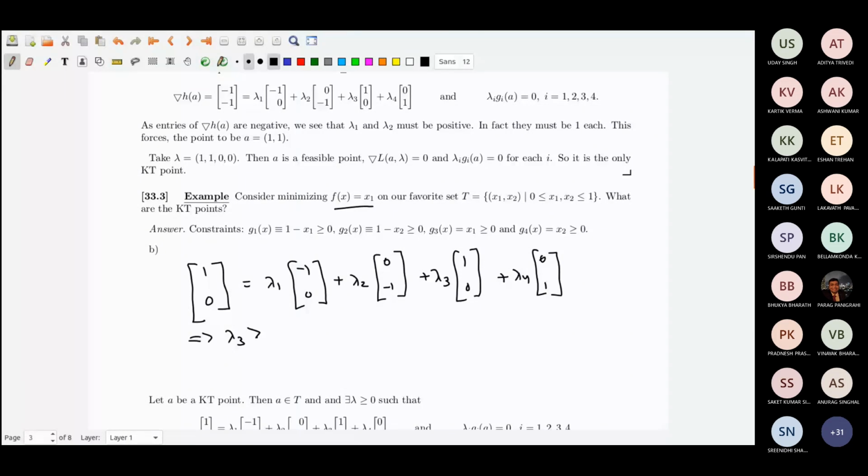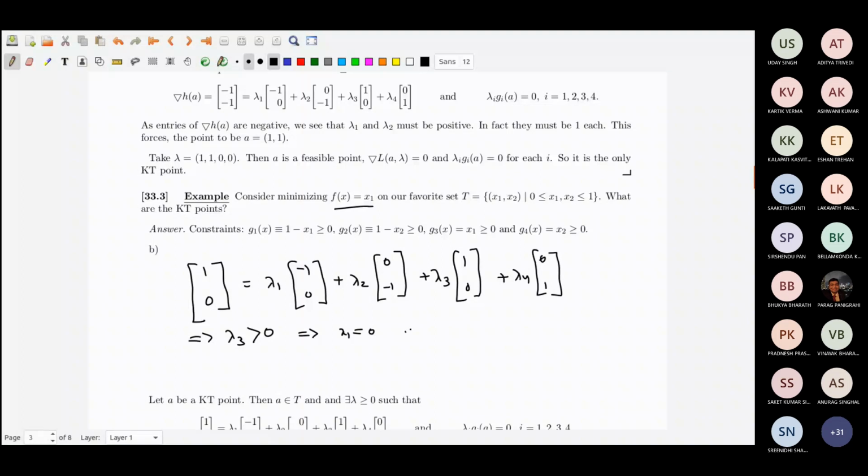If lambda 3 is greater than 0, that forces x1 equal to 0, because lambda 3 G3 has to be 0 at the point.